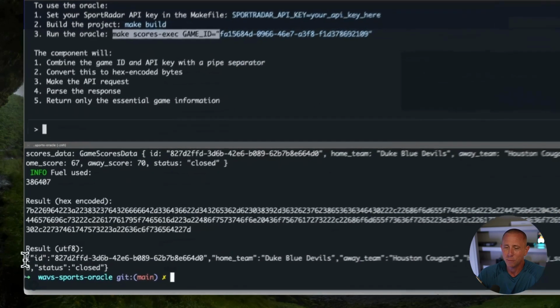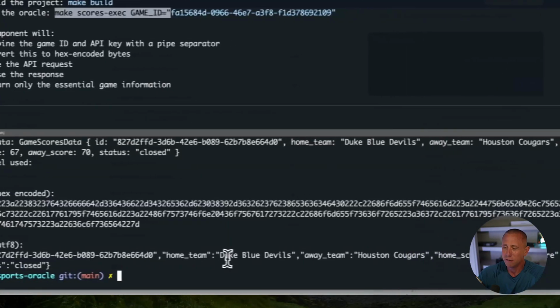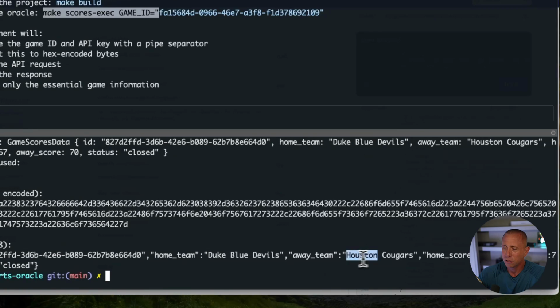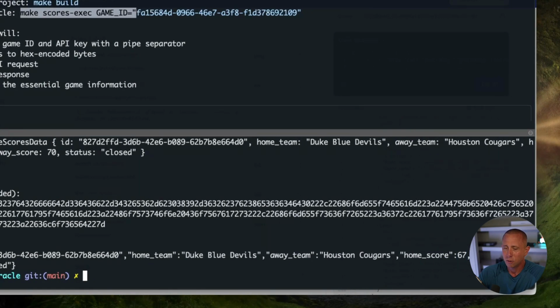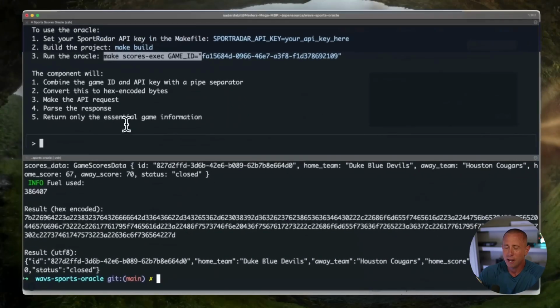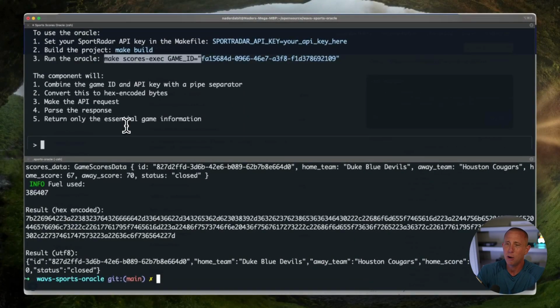We got the result back: Duke Blue Devils, Houston Cougars, home score 67, away score 70. So what we've done is vibe coded a brand new component, and it only took us a couple of minutes. I'm pretty pumped and excited about how you can build and write code in this fashion these days. I've been doing a lot with it, and I would like to do even more with it. This is really cool to me.